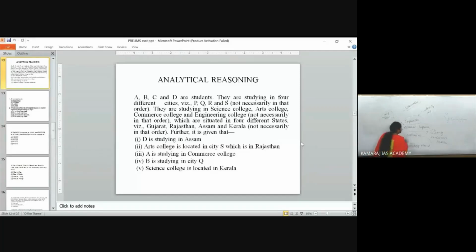Now, what will be given in your analytical reasoning and mental ability?